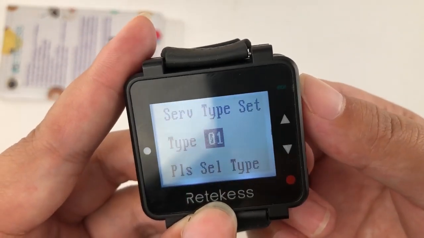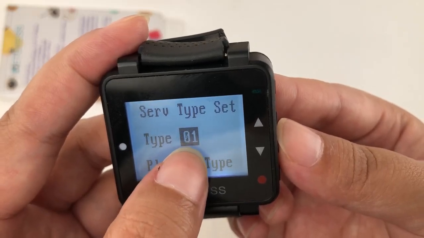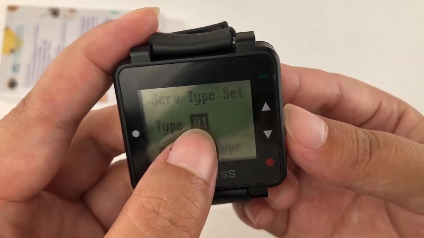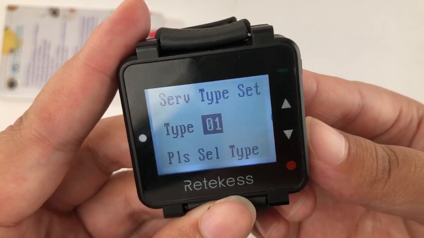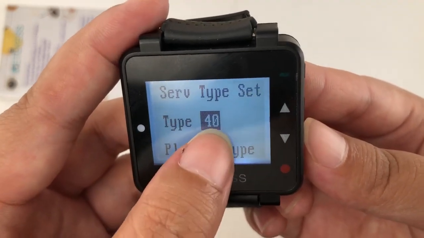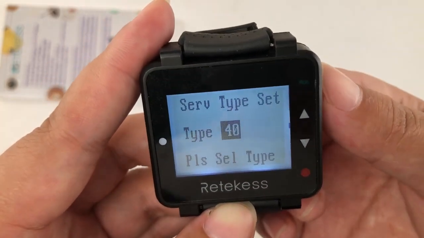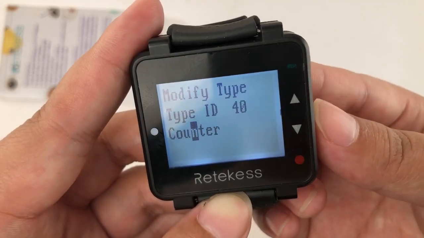Confirm. Typeset. This is the number for 1 to 40. I will choose to change the 41 name to Bill.